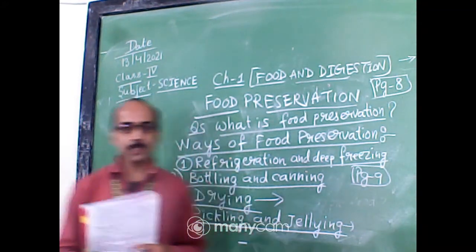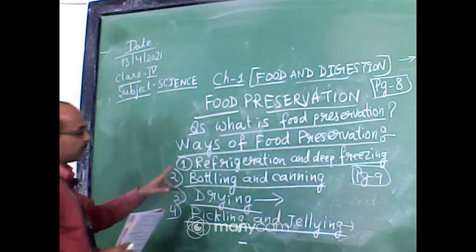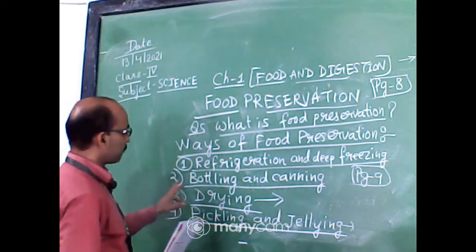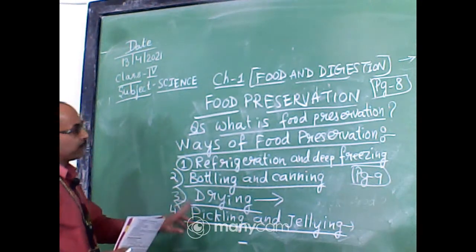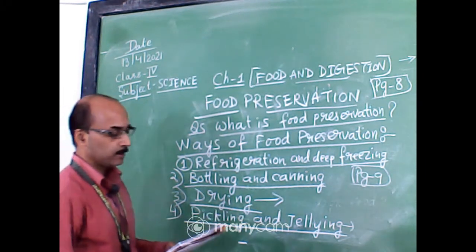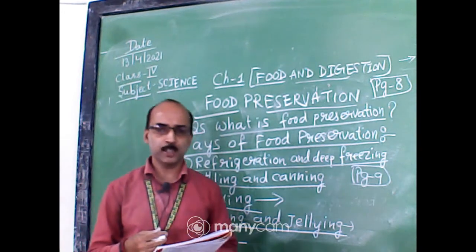So, these are the different methods of food preservation. They are refrigeration and deep freezing. Number 2 is bottling and canning. Number 3 is drying. Number 4 is pickling and jellying. Okay, students, we have completed our chapter.